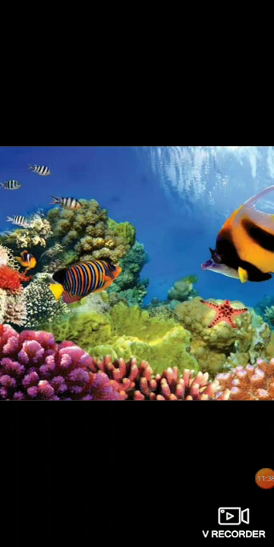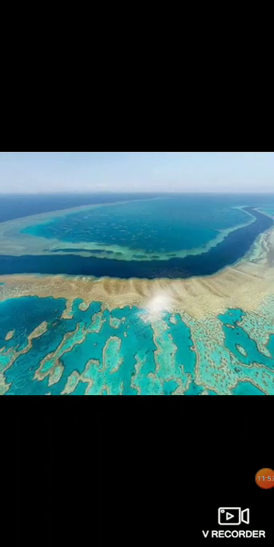And they are very beautiful to look at, and they are very vibrant, with many colors, and many different species of sea animals or fish survive in these coral reefs. So that is why the Great Barrier Reef is something very special and unique to Australia. So these are very important features of the Australian continent.